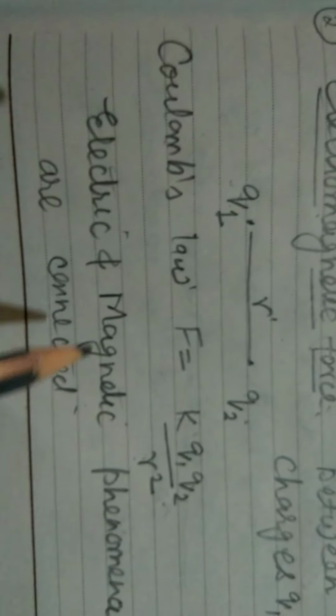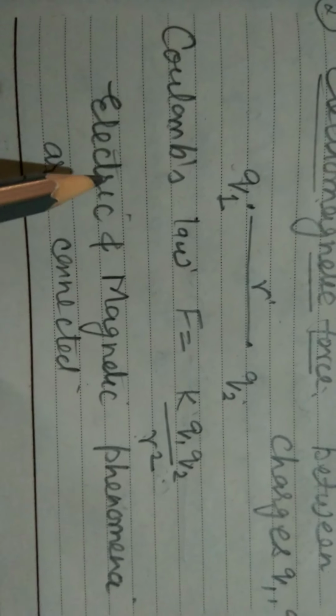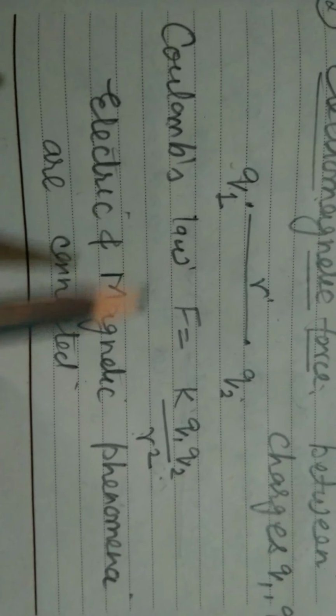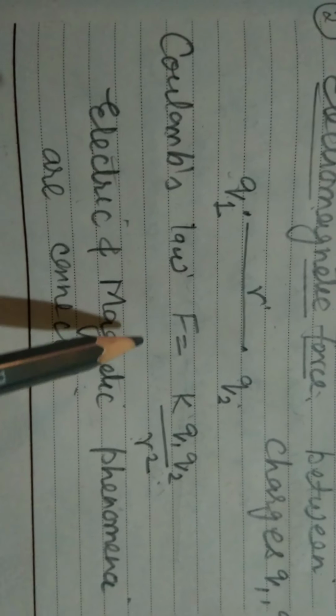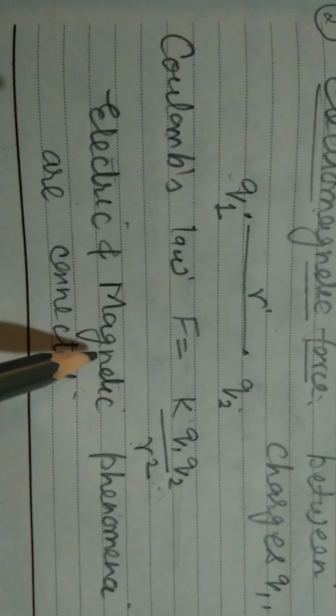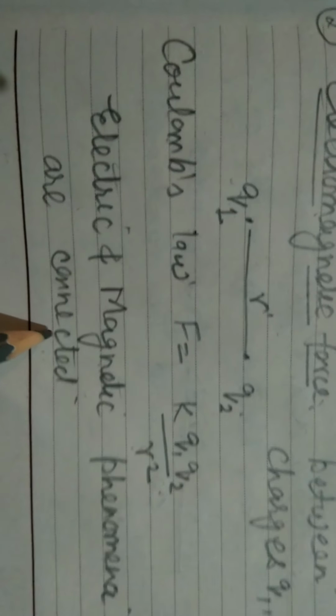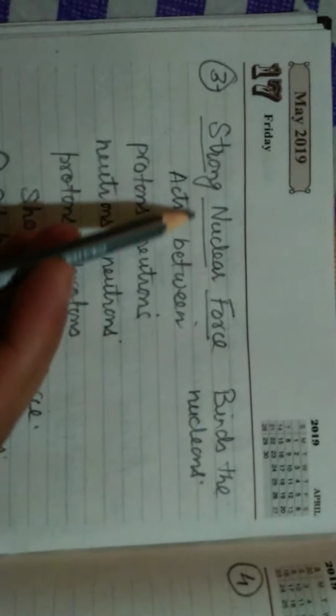So because of this force we get electric and magnetic phenomena, and they are connected. Electric phenomena, you know, the flow of electric current, and magnetic phenomena, that is magnetism, you have studied. These two you have studied in the last class, in class 10th, so you know they are connected. Now we will go to another force, that is the strong nuclear force.